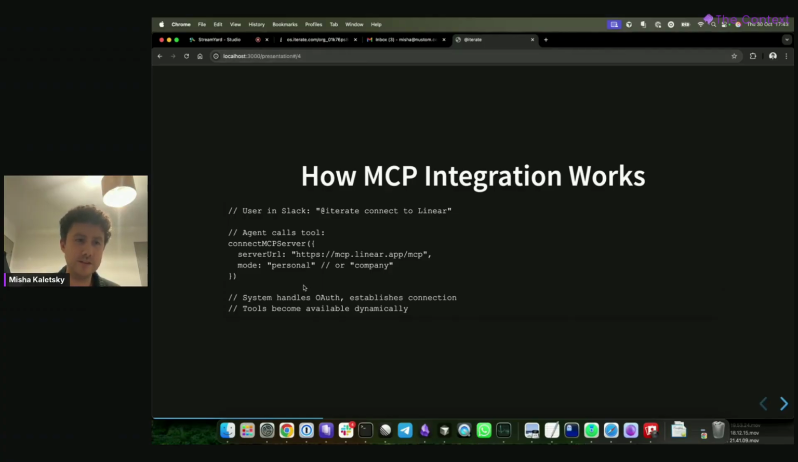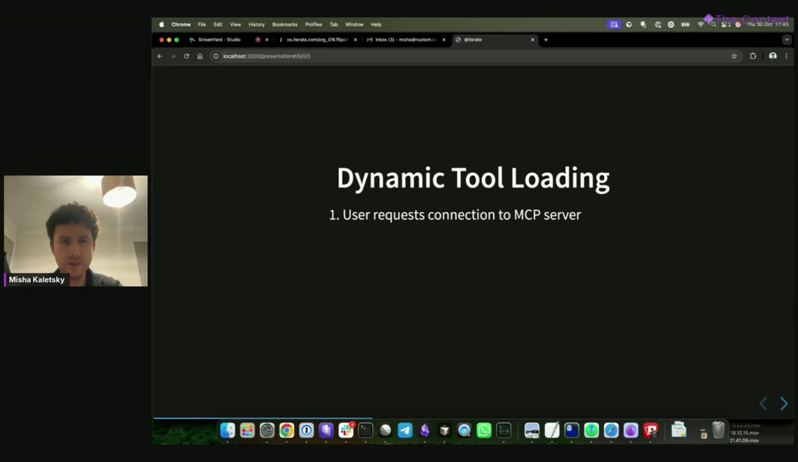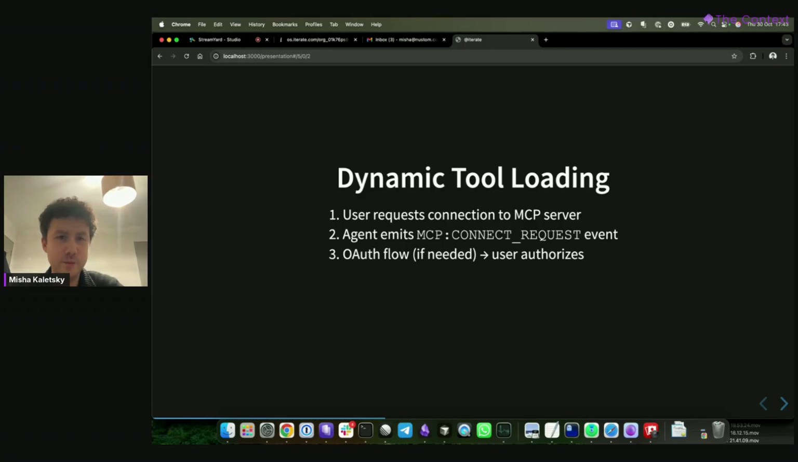Under the hood, this is how it looks in our code. This is obviously a little simplified. Our system handles OAuth, so you'll see a connect Linear button. It'll open up a browser window. I may be able to show you some of that later. So with this dynamic tool loading, under the hood, we're firing an MCP connect request event. We see the OAuth flow, the user authorizes, and then once the connection is established, the tools are discovered and they are automatically injected into the agent context again.